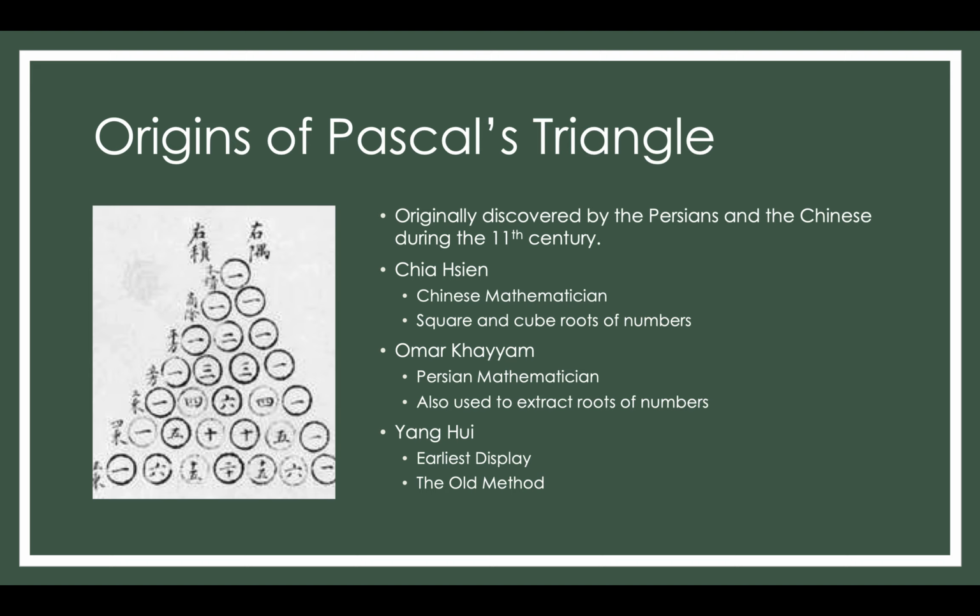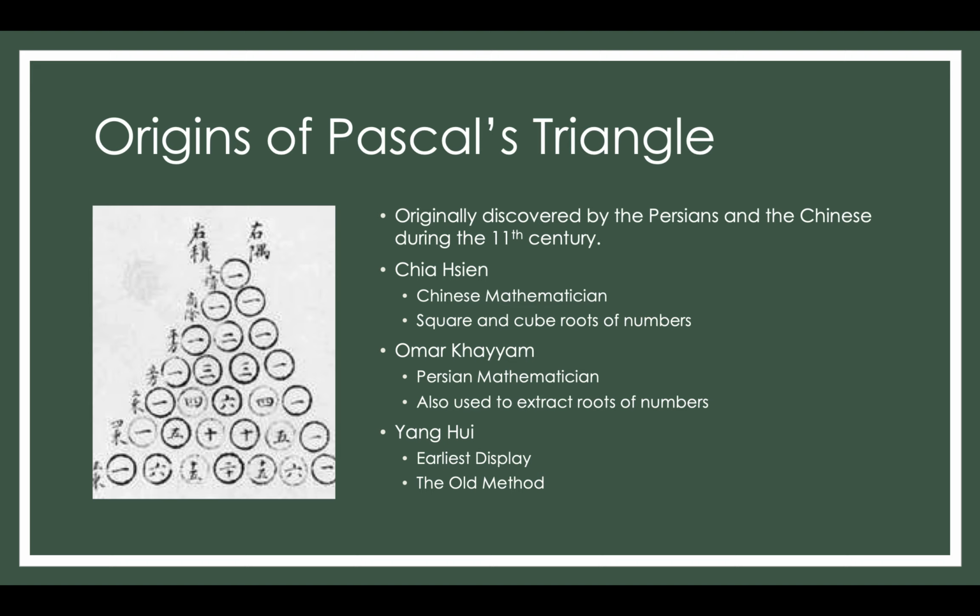So the Persians discovered it and the Chinese discovered it around the same time, just not together. Chia Hsien is a Chinese mathematician who focused greatly on square and cube roots of numbers that were in Pascal's triangle. Omar Khayyam was a Persian mathematician, and he also used the triangle to extract roots of numbers.